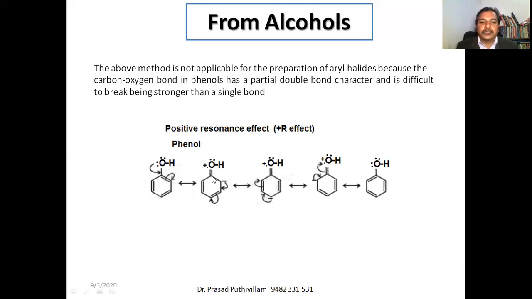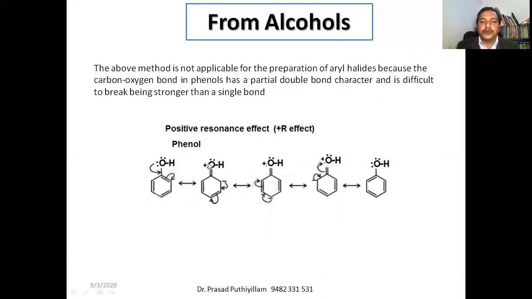But here I'm focusing mainly on the carbon-oxygen bond. Because of this resonance, the carbon-oxygen bond here has partial double bond nature. Partial double bond nature means it is a little bit stronger than a single C-O bond. Therefore, the double bond character makes the oxygen attach more closely to the carbon, so it is more stable and will not leave out the oxygen.